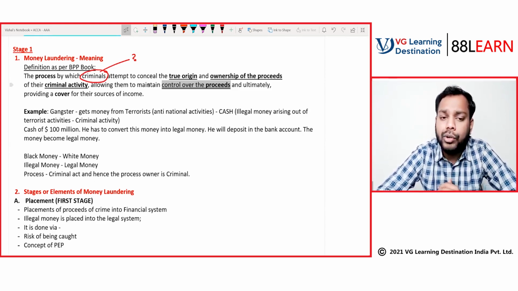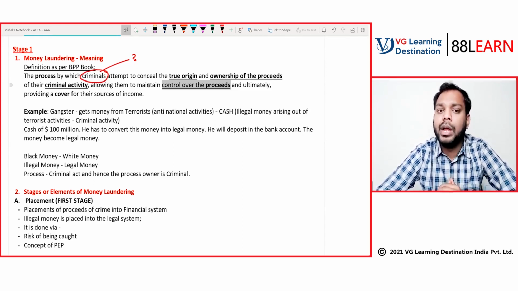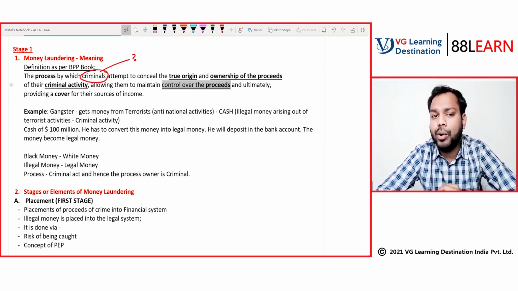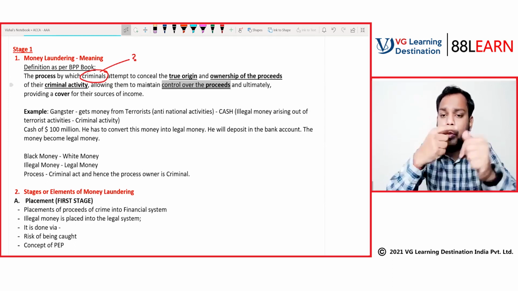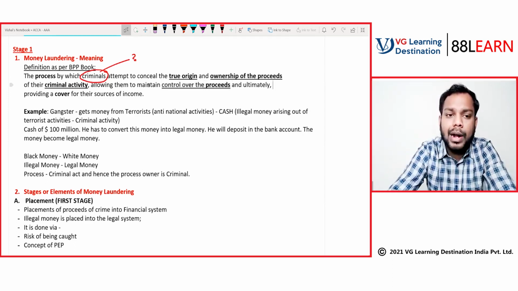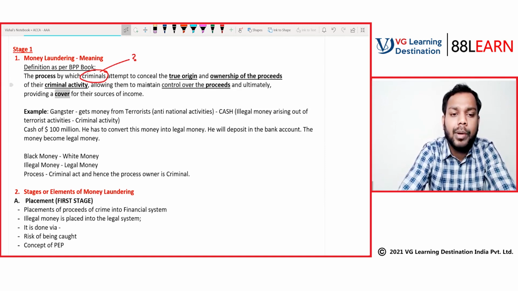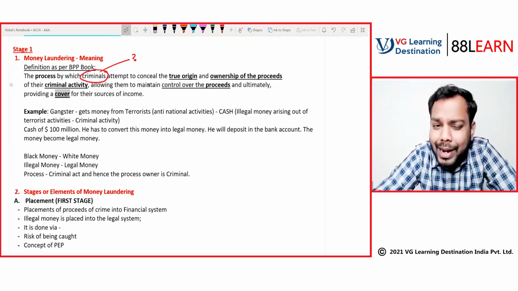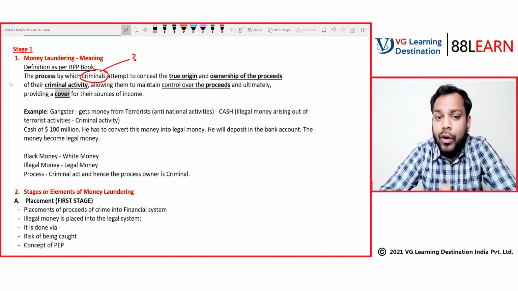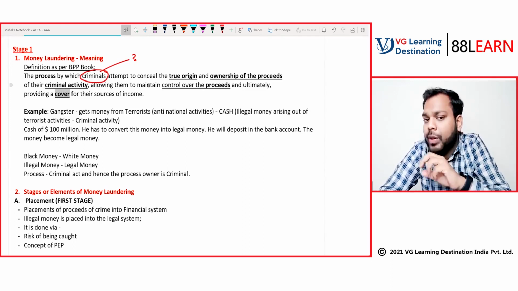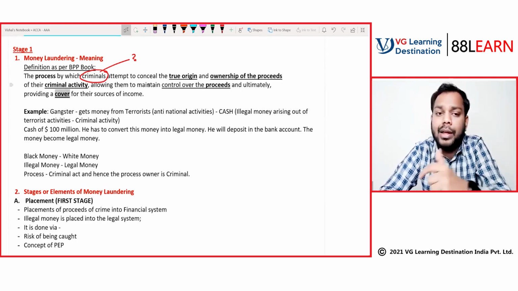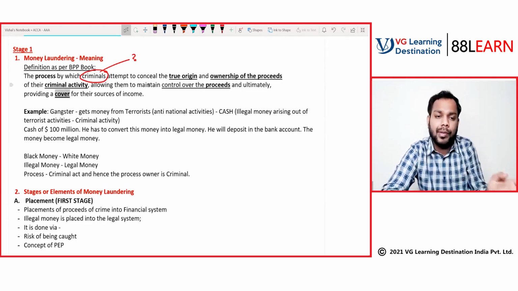So if they want to use it, they have to put the money in the bank account. And when they put the money in the bank account, it ultimately provides a cover for their source of income. That is, the actual source from where this income has come is not revealed.